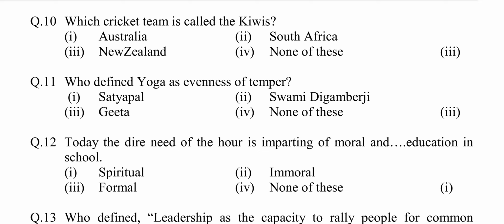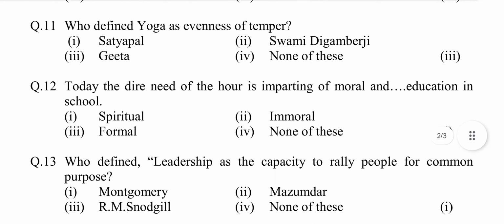Question number 11. Who defined yoga as evenness of temper? Option first, Satyapal. Second, Swami Digambarji. Third, Gita. Fourth, none of these. Answer is option third, Gita. Question number 12.